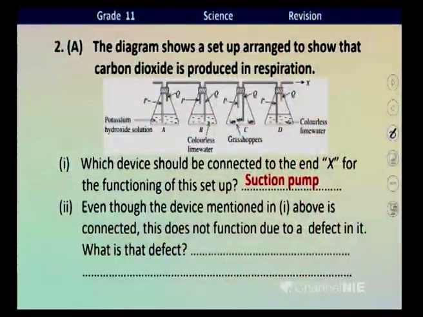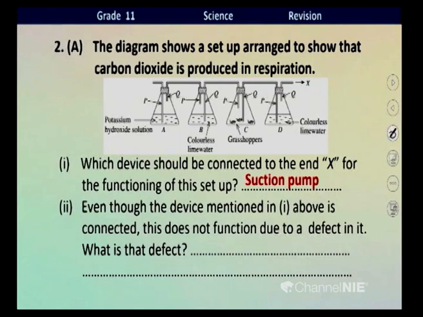Next question. Even though the device mentioned above is connected, this does not function due to a defect. What is the defect here, children? I think you may have identified the defect. Look at flask B here. In flask B, Q tube is inserted into the fluid, children, but P is not inserted.